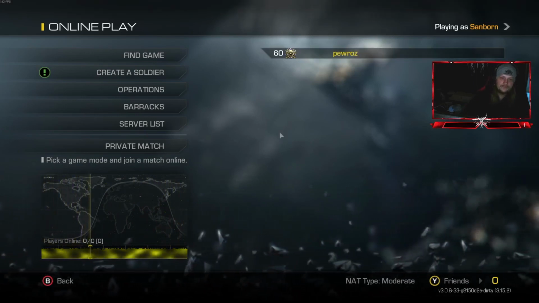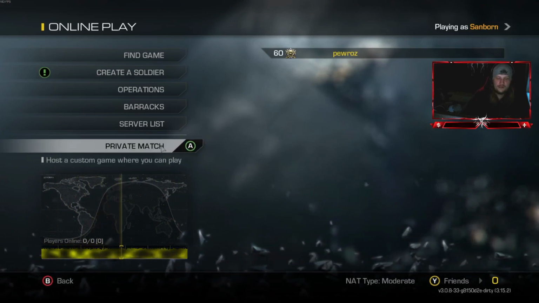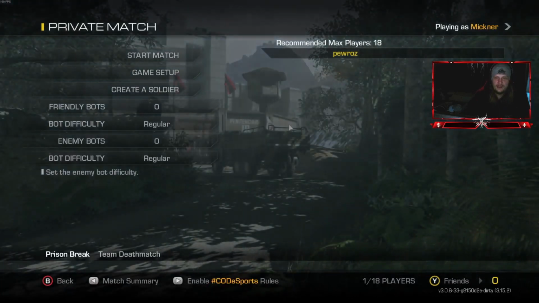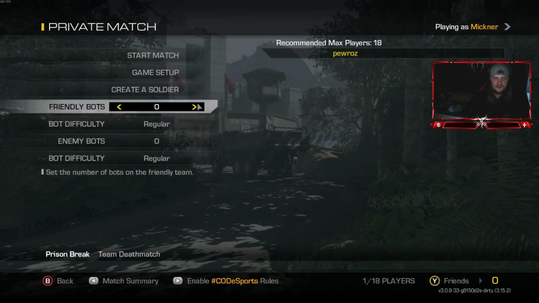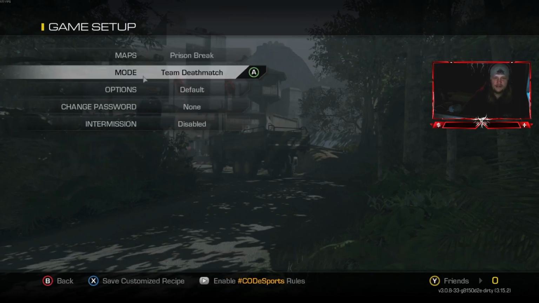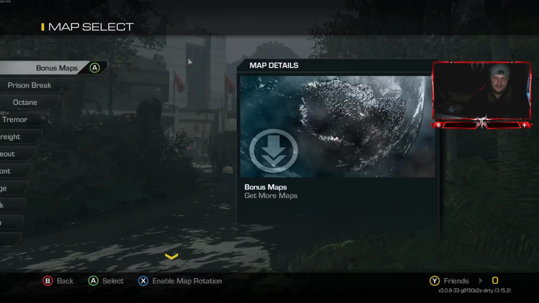Alright, so now we can go into the private match. And so Sly is a great man, and he's made like an INI file for like private match. So all the settings will be perfect. You'll have like unlimited time. The bot's health will be set to like 50%. Lots of good stuff like that. So you don't really need to worry about changing too much game modes or anything. You just need to change the map you're on.